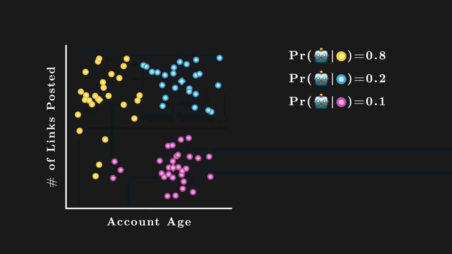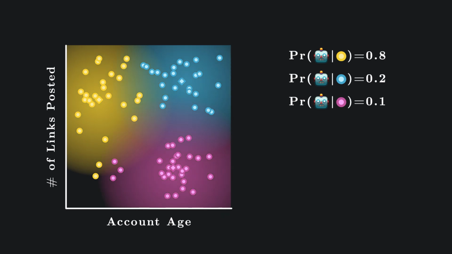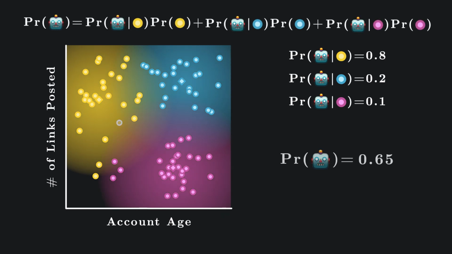To fix this, you apply a weight to each region that decreases as you move further away from the center. So when a point is near the center of a region, the probability of being a bot will be close to the numbers we calculated before. But as you move further away, we increasingly consider the impact of different regions. Now, as our point traces the same path it traveled last time, we can see our probability changes smoothly along with it.